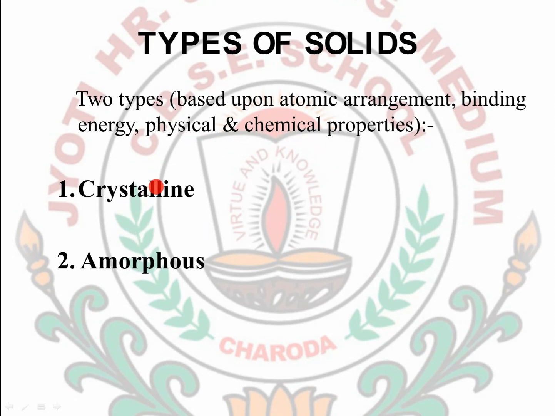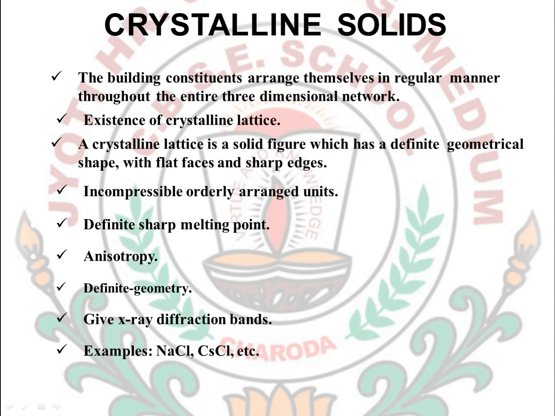What are these two types of solids? One is the crystalline solid and another one is the amorphous solid. Next, what is a crystalline solid? Crystalline solids are solids whose constituents are arranged in a regular manner throughout the entire three-dimensional network. Throughout their three-dimensional structure, there is a proper regular geometrical structure found in crystalline solids.